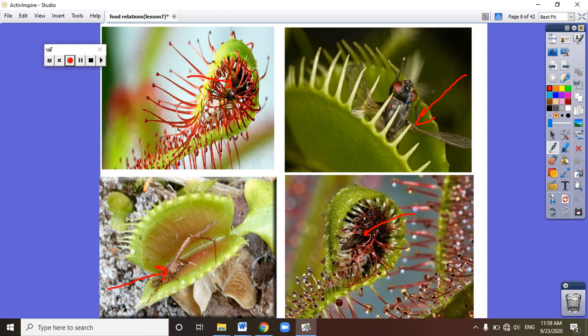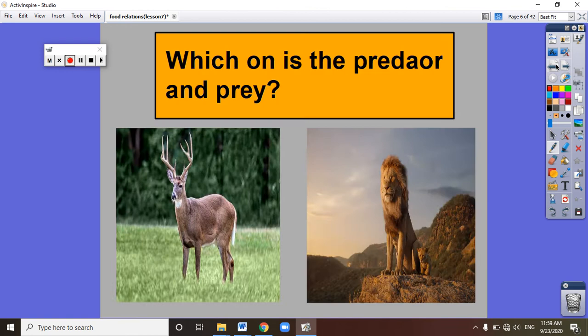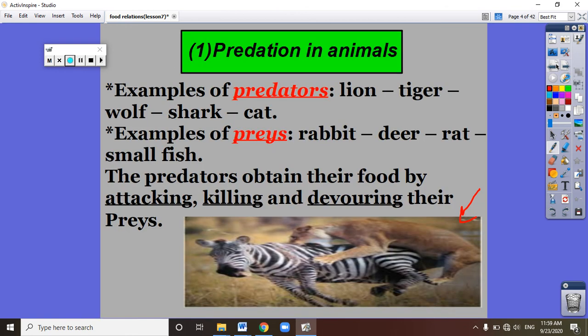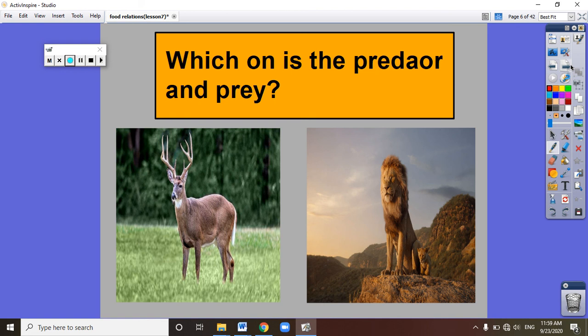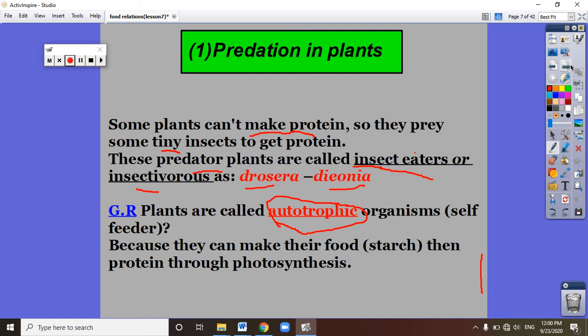When they attack and devour the insects, they put a digestive juice on the insect. This juice digests the insect, and the plant absorbs the digested insect and gets the protein that the plant needs. So we identified predation in animals, and we also identified predation in plants, which are called insect eaters or insectivores. Two examples of them are Drosera and Dionaea.